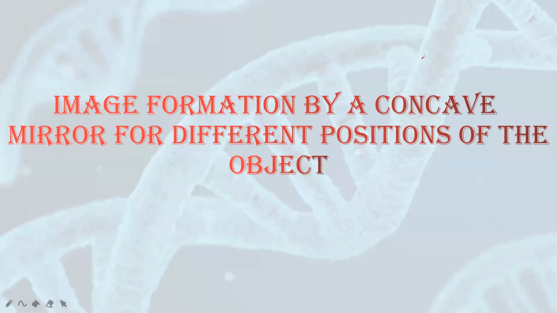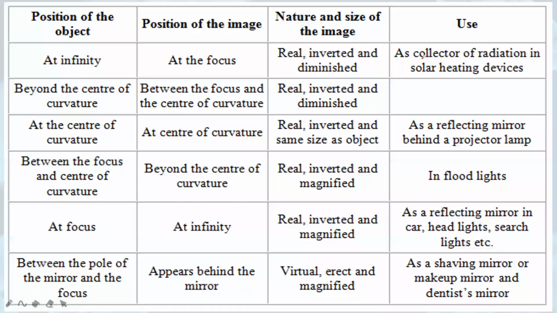Now, the most important topic of this chapter is image formation. Image formation by mirrors and image formation by lenses. So here we are going to study image formation by a concave mirror for different positions of the object. This table has been given in your textbook, and if you understand this entire table, you'll be able to write all the answers related to this question.